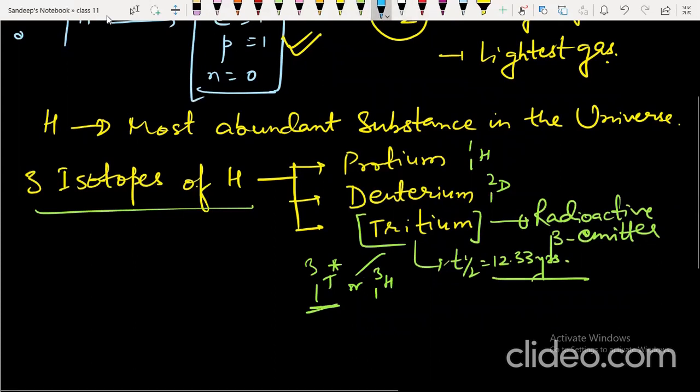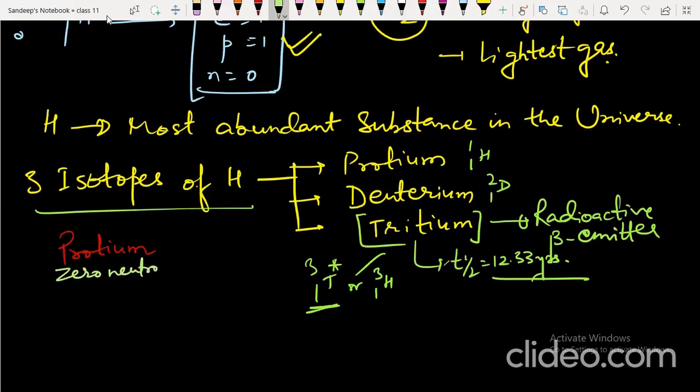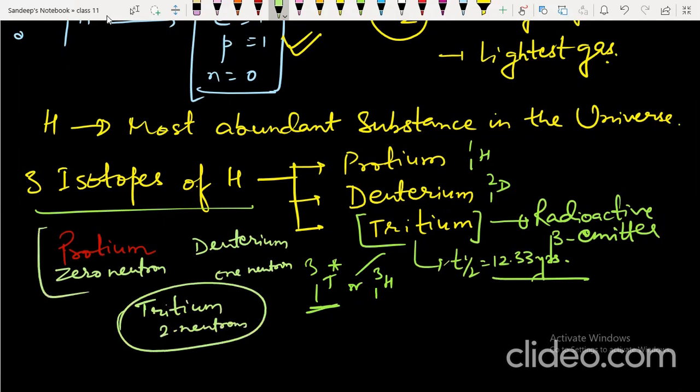Keep in mind, students, that protium has 0 neutron. Deuterium has 1 neutron, whereas tritium has 2 neutron. Keep this in mind. These are important things for your upcoming exam. So hydrogen is the most abundant substance in the universe. It has 3 isotopes: protium, deuterium, tritium.